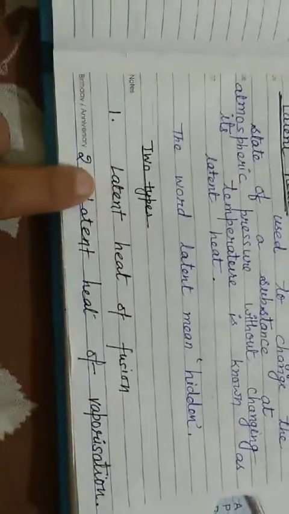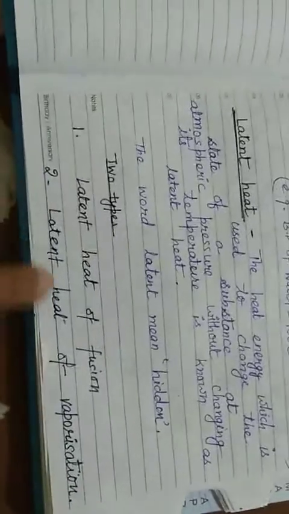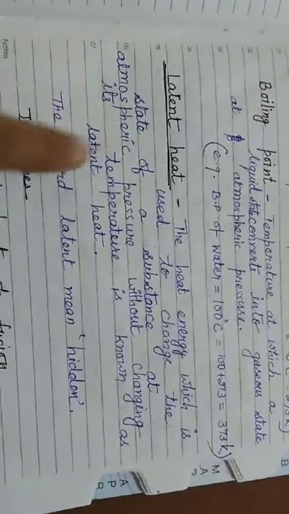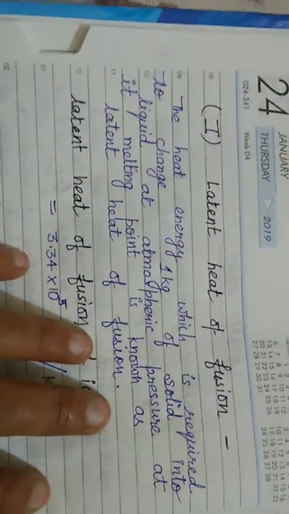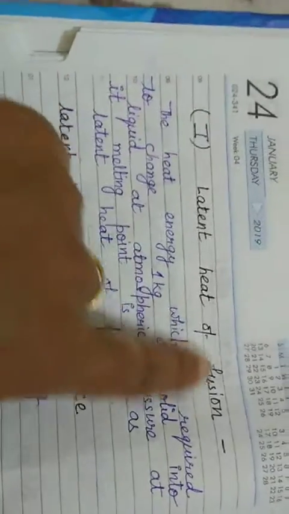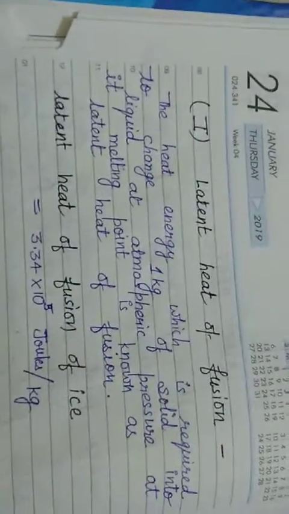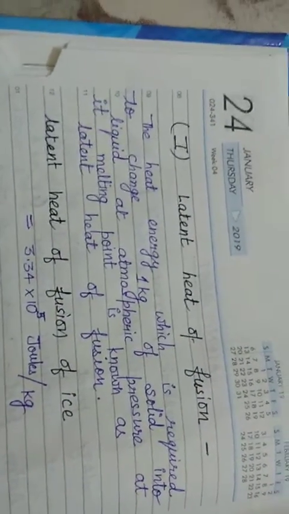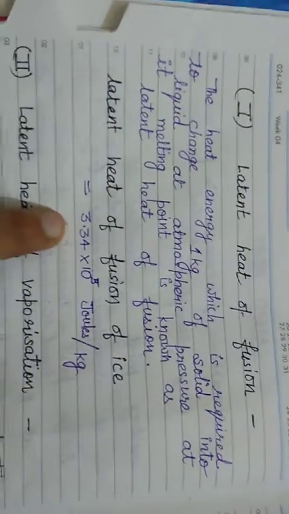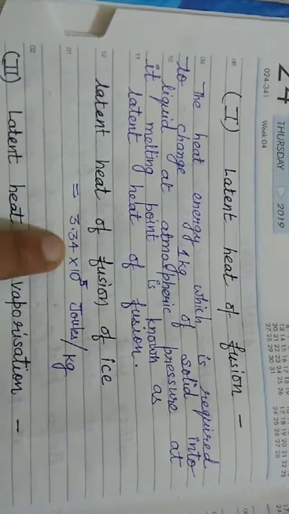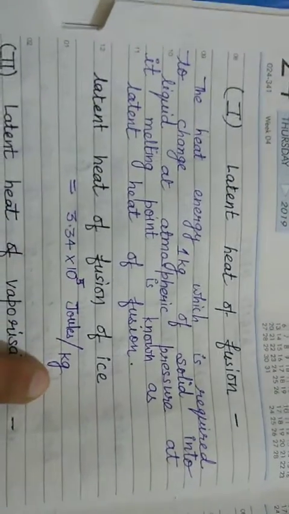Now two types of latent heat are there. First is latent heat of fusion and second is latent heat of vaporization. This example which I have given you right now, of the ice converting into liquid at the same temperature 0 degree Celsius, is the example of latent heat of fusion, because in this case the solid state is fused into the liquid state. The latent heat of fusion of ice is actually 3.34 into 10 to the power 5 joules per kilogram.